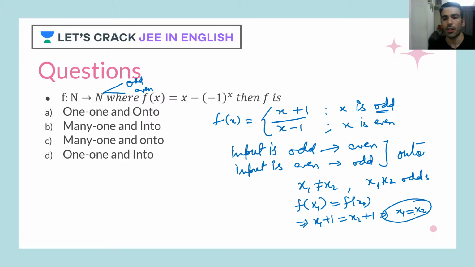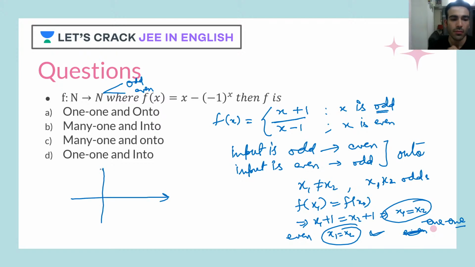But you were assuming they are different odds, so both are the same. Same goes for even as well. For even also, you'll get x1 is equal to x2. So this says it is clearly a one-one function. Clear? Using your mathematical approach, it's pretty clear to you guys. Now, if you want to solve it using your graphical method, then what can you do?